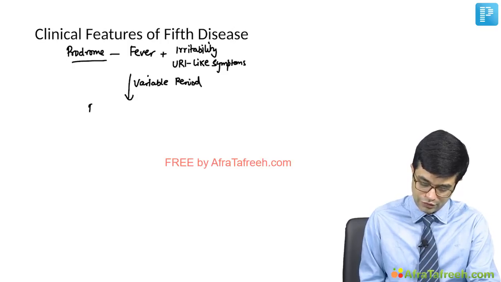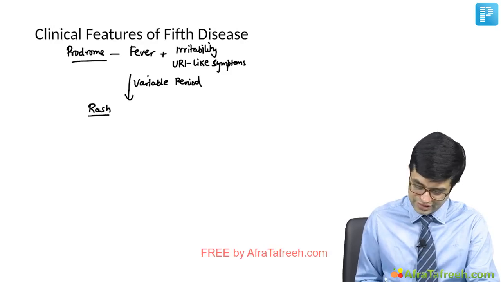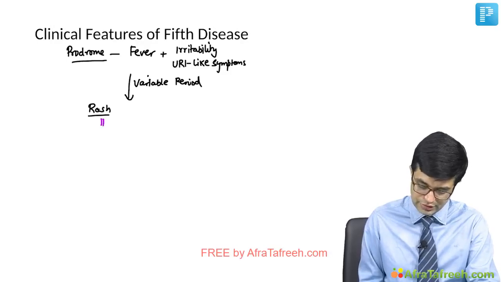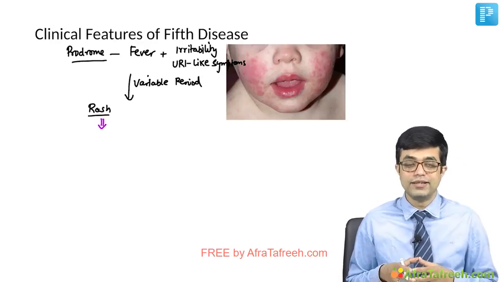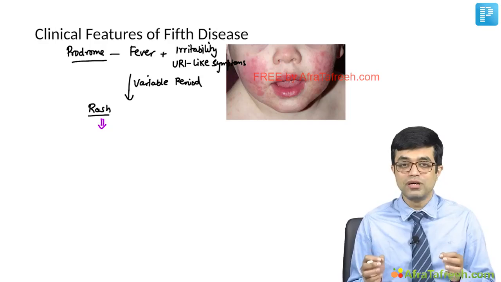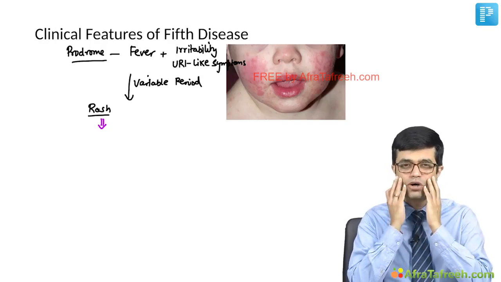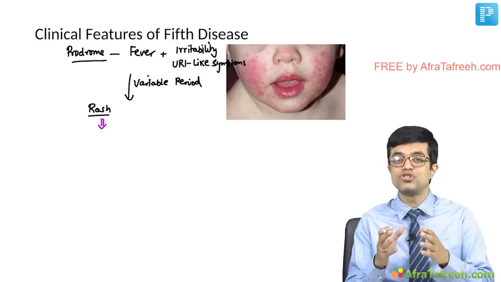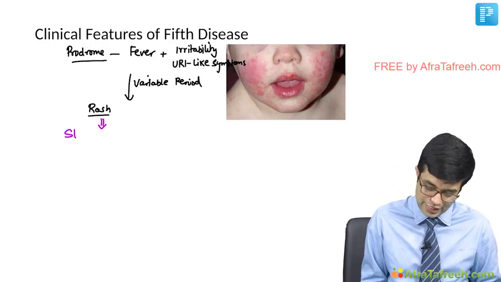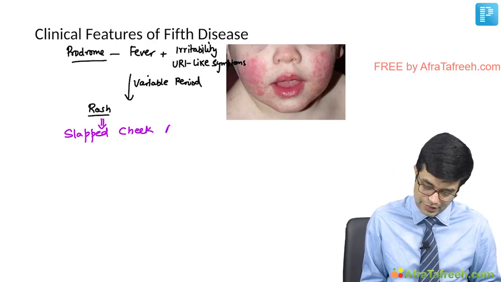After a variable period, which may range from 1 to 5 days, after a variable period of fever, there is onset of rash. And what is the classic rash? This is the classic rash. Look at this child. Can you see that there is bilateral macular or maculopapular erythema on both the cheeks? This type of appearance is called slapped cheek appearance.